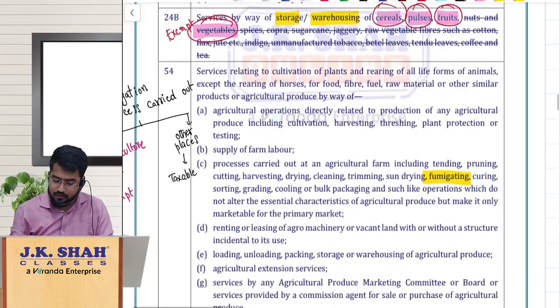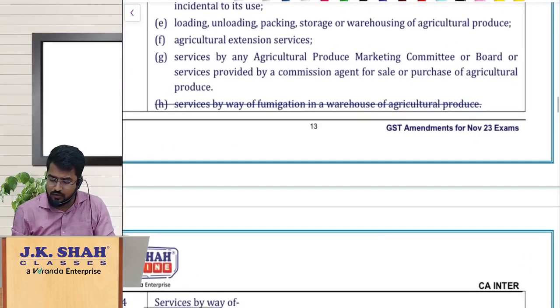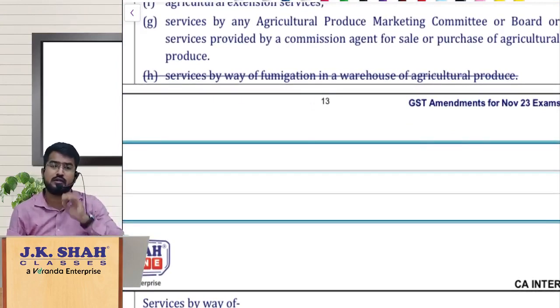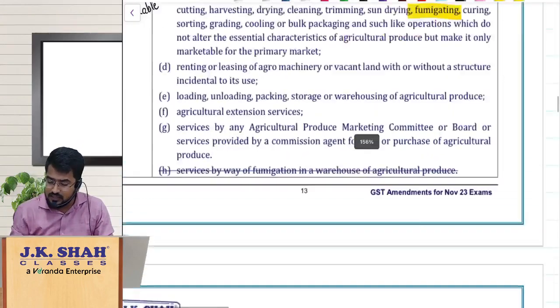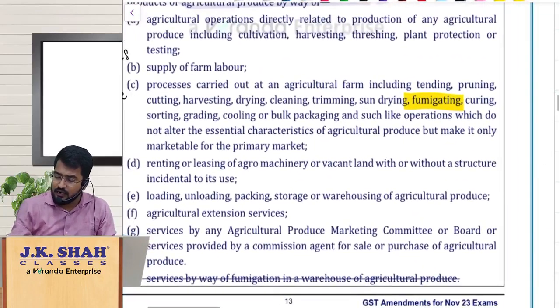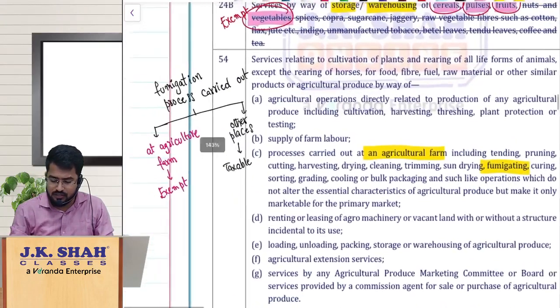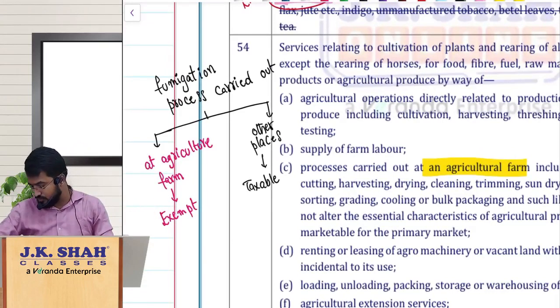Now coming to entry 54, which is related to agricultural services. Again, a small change: they have removed point H, services by way of fumigation in a warehouse related to agricultural produce, which was earlier exempt and is now taxable. But the interesting thing is, if the same thing is done at the agricultural farm, then it is exempt. To put it simply, if you carry out the fumigation process on agricultural farmland, it is exempt. At any other place, it is taxable.